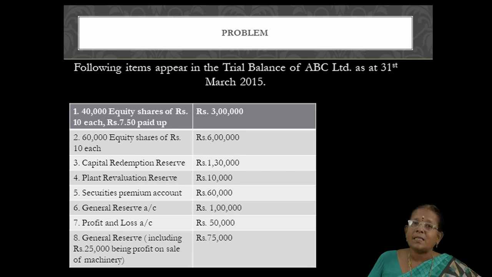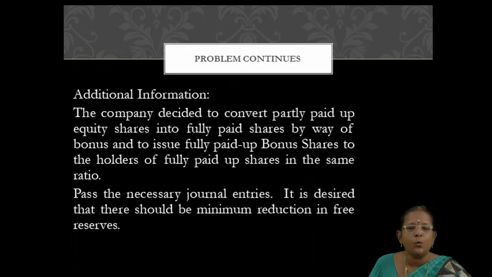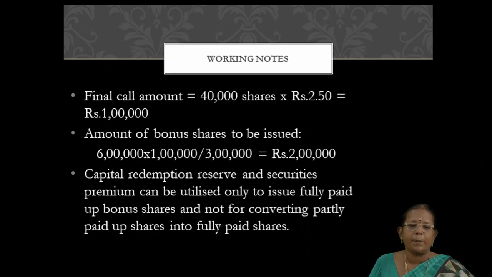So, 3 lakhs paid up capital. For this, we are going to give bonus of rupees 1 lakh. In the second case, they have paid 6 lakhs rupees. So, in such a case, proportionately, we have to give rupees 2 lakhs as bonus issue. I will show you the working notes for this purpose.